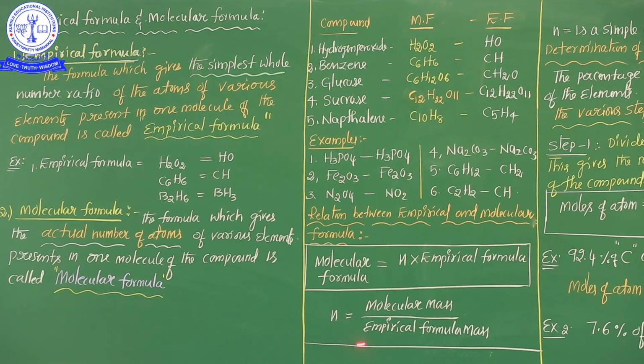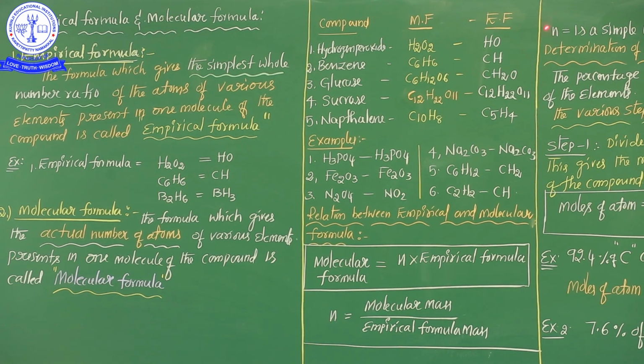Molecular mass by empirical formula mass of benzene, 6 is coming. So 6 is substituted in the empirical formula, and the exact molecular formula is nothing but C6H6. Okay? Once again see carefully. Molecular formula is equal to n into empirical formula, and n is nothing but molecular mass by empirical formula mass.